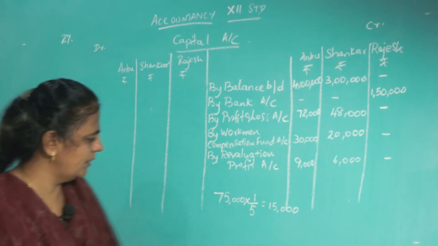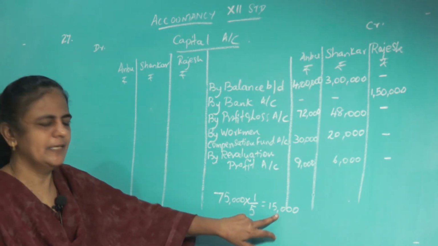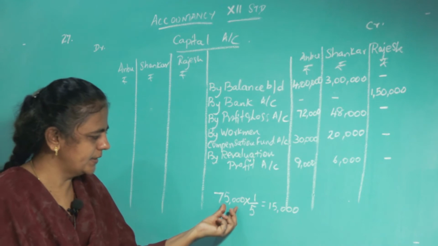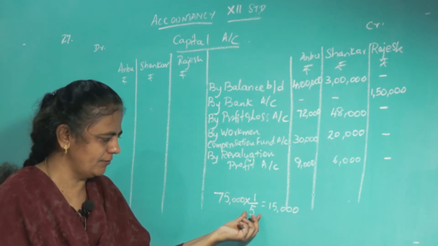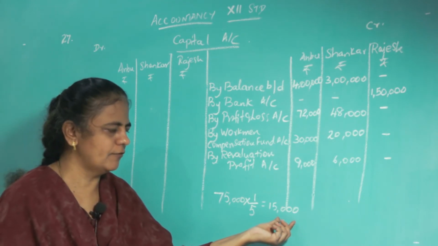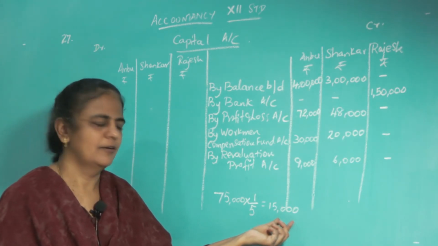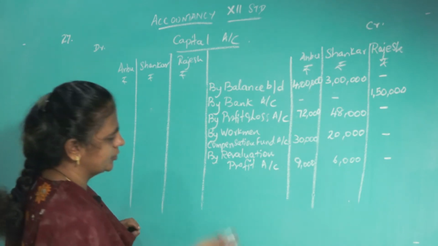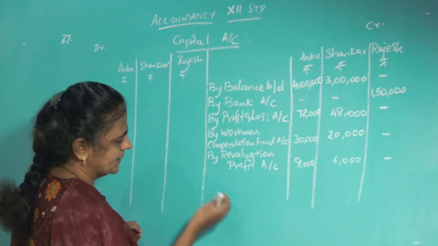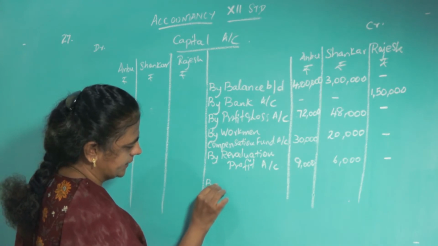So what will be the journal for that? Total goodwill is 75,000, Rajesh's share is 1 by 5, so his share of goodwill is 15,000. For this 15,000 he is bringing cash. If he is bringing cash, what is the journal? Just for you to understand, I am writing roughly.